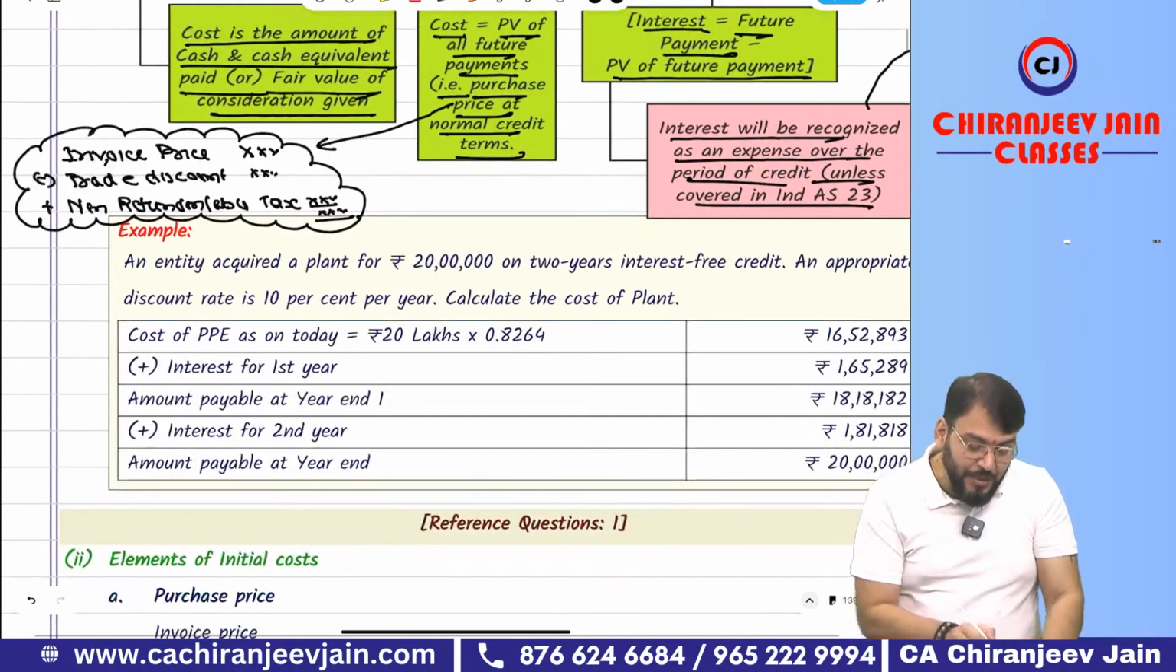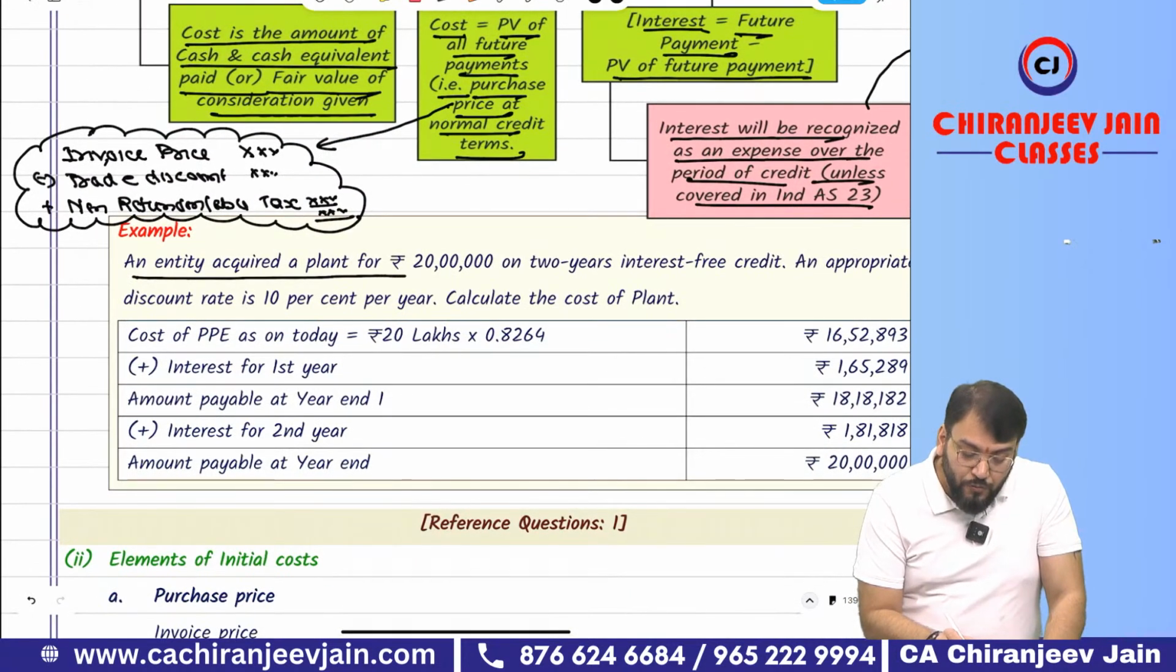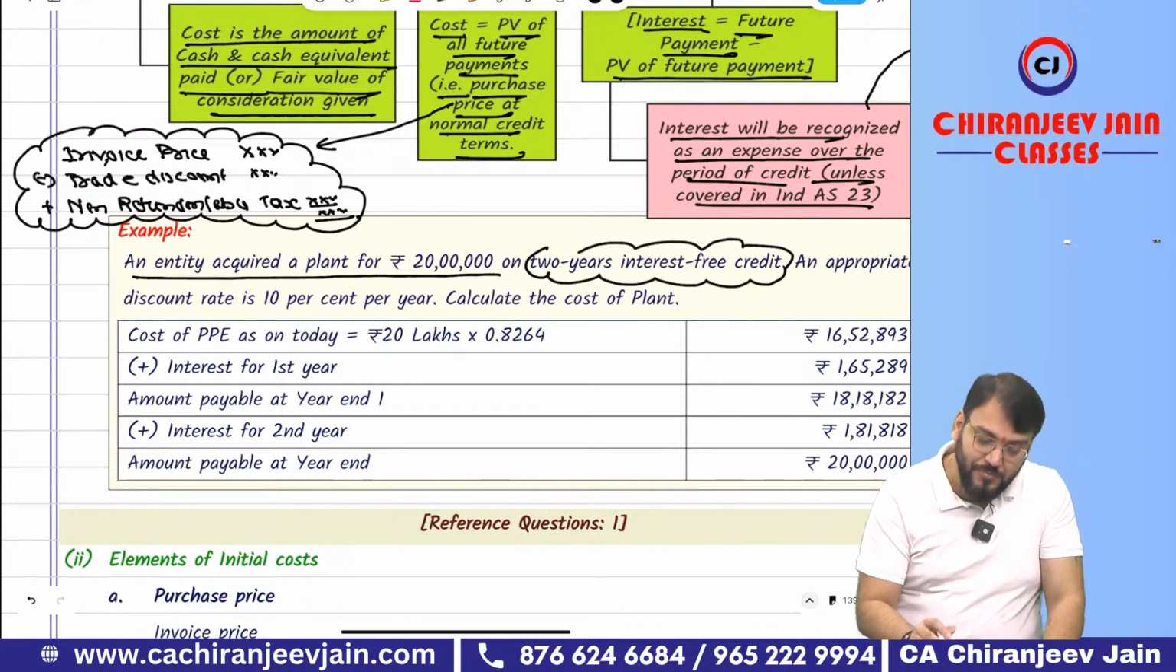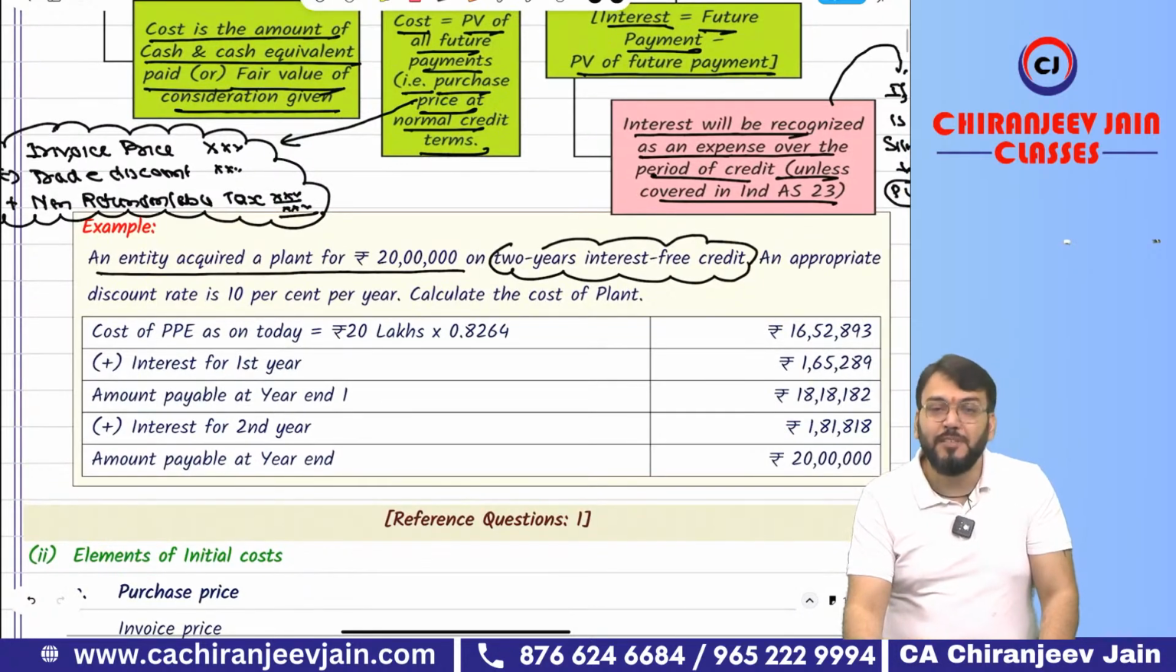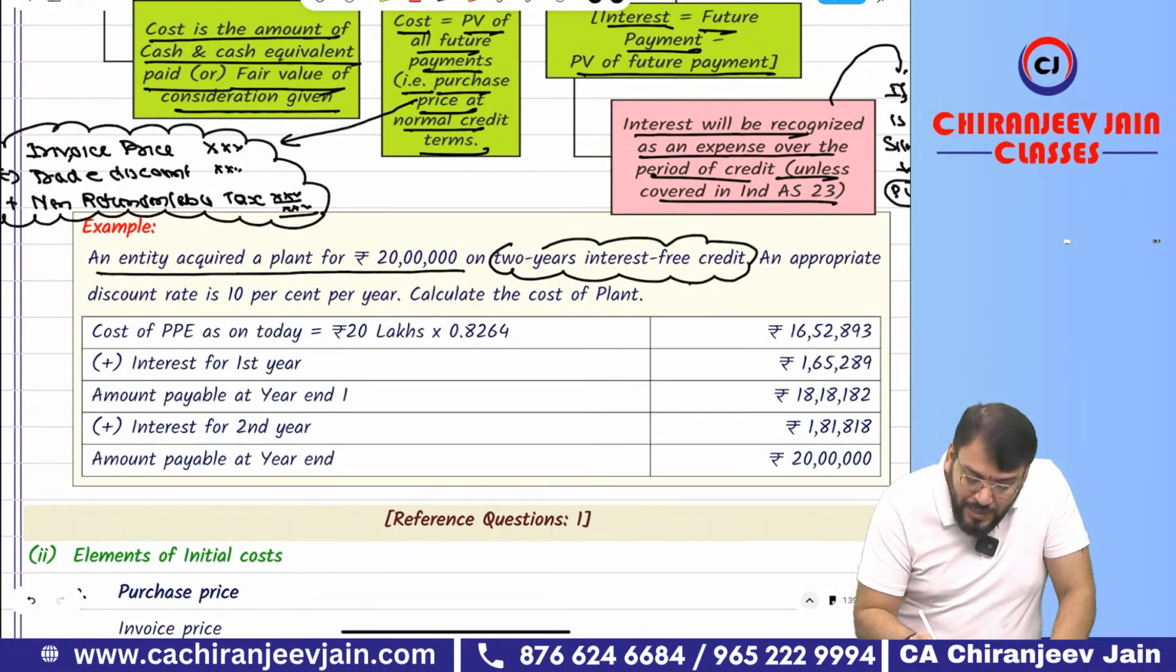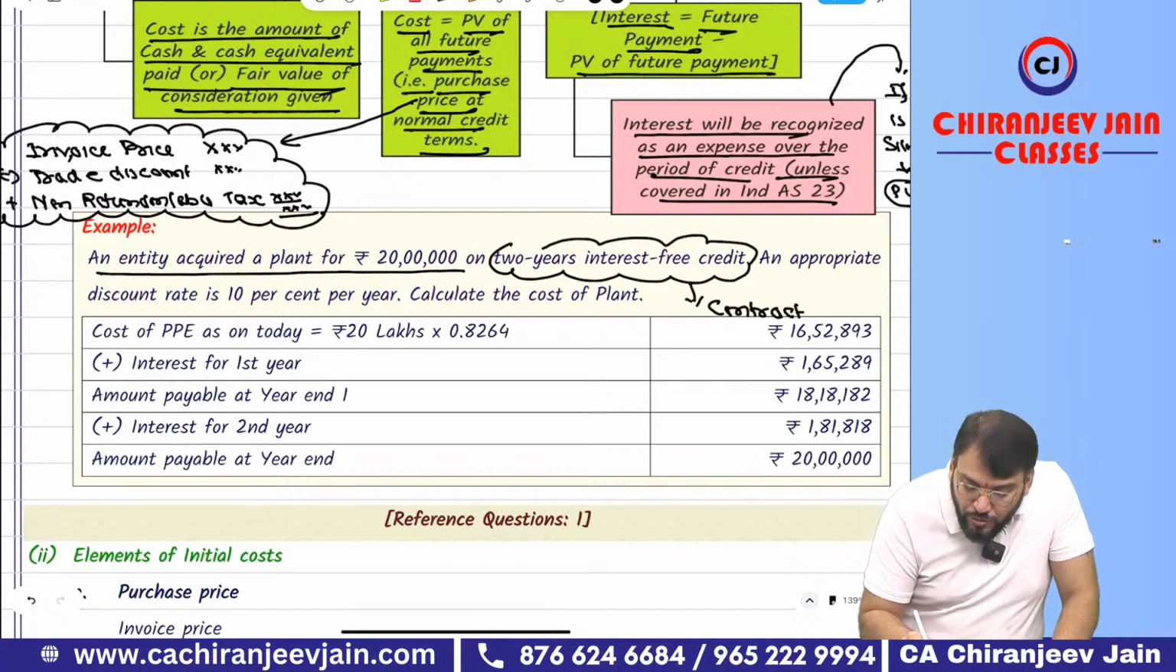Let me take one example. An entity acquired a plant for rupees 20 lakh on 2-year interest-free credit. So when they say 2-year interest-free credit, it is a contract. But will you give importance to contract?